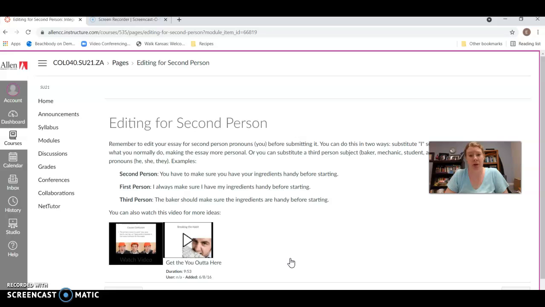Second person pronouns are where you are addressing the reader directly, and that is a set of instructions in a process essay, and that is not what I want you to do. A lot of you are going to get this feedback in your rough draft. You need to make sure that you are using either I, first person, this is what I did when I completed this process, or third person, as in a student or a baker or a mechanic or whatever, somebody who is not you and not the reader, essentially.